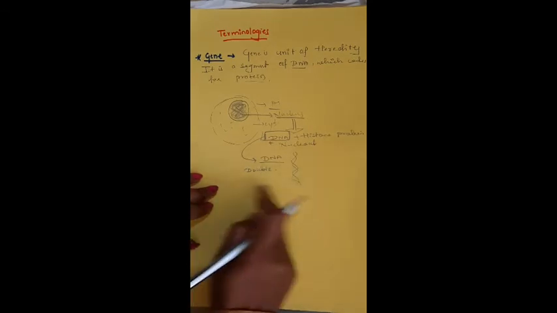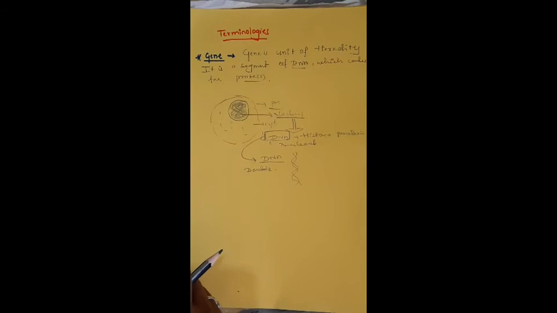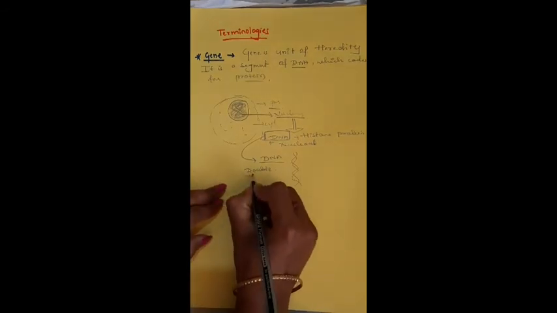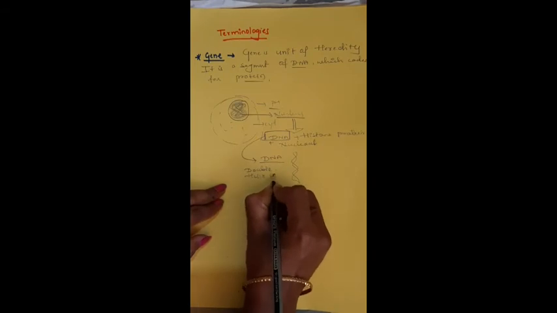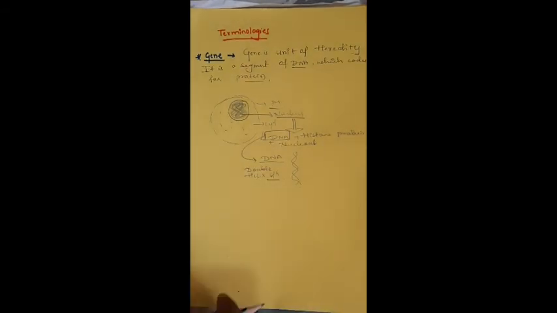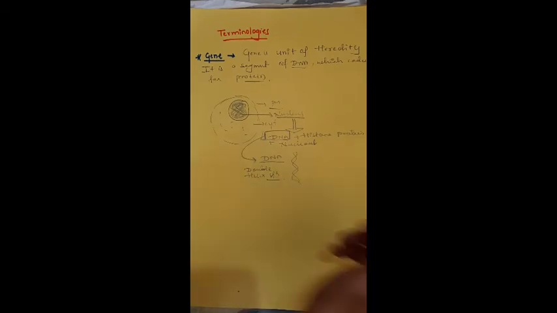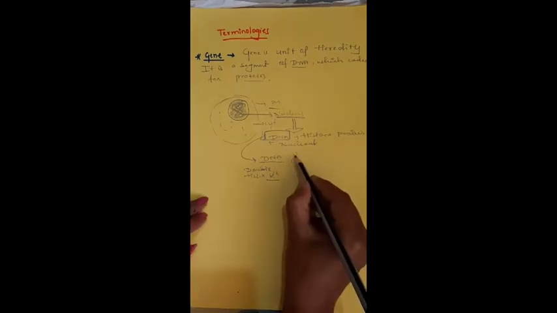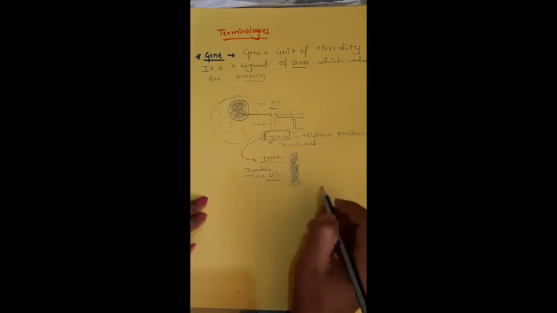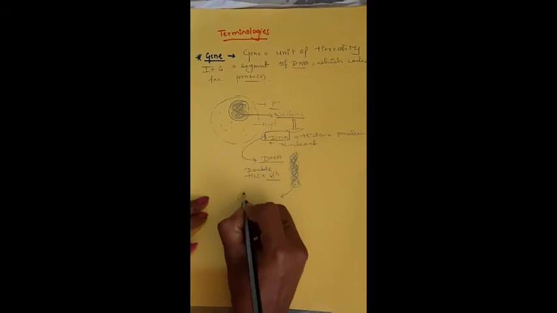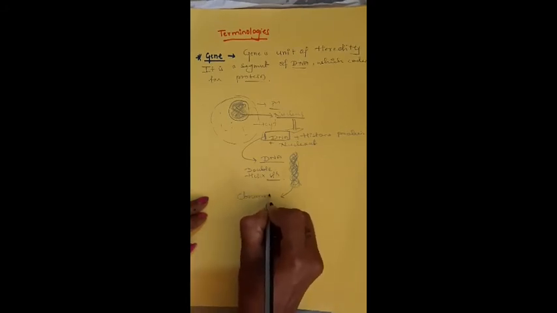You have to learn about the DNA in the next chapter, molecular basis of life. Double helix structure. In the double helical structure, DNA is coiled around itself continuously, and it forms the structure called chromosome.